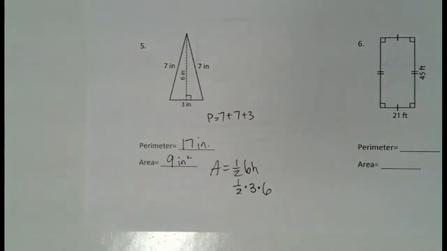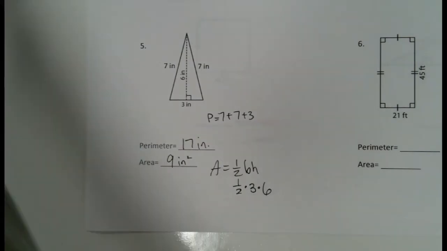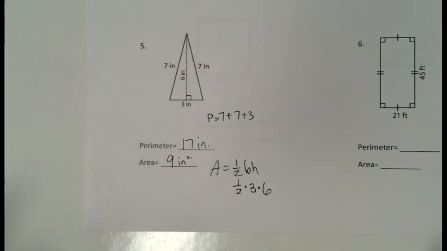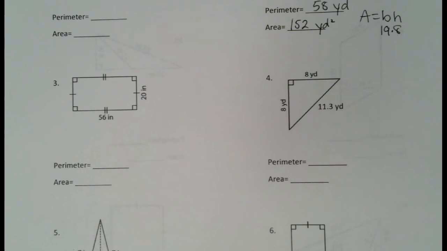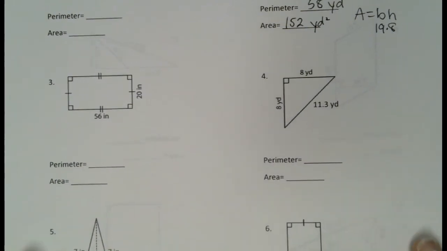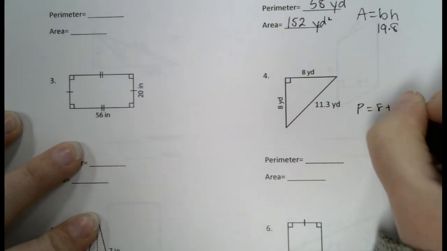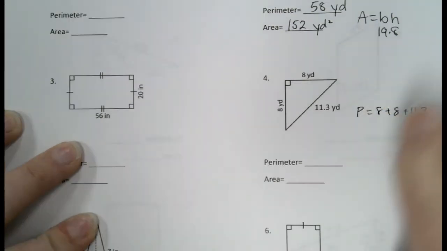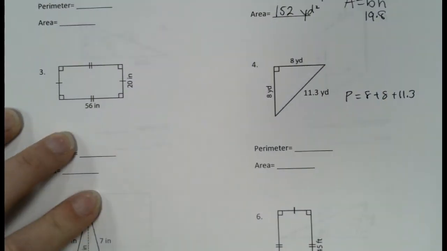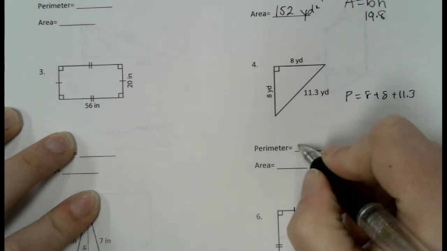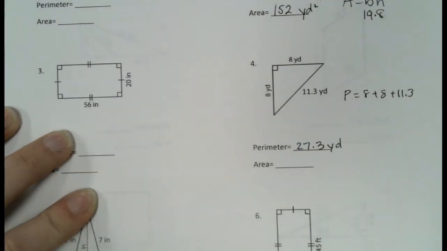Now, I wanted to do number 5 and then go back and look at number 4. Because number 4, some folks I've found out that they thought this one was hard. Let's do perimeter. That's not hard. 8 plus 8 plus 11.3. That's easy. And you should have gotten 27.3 on that one.